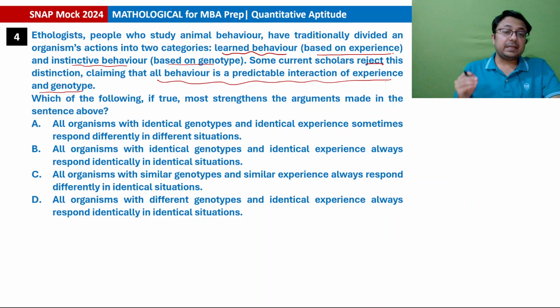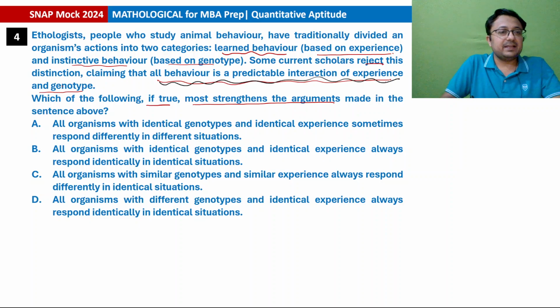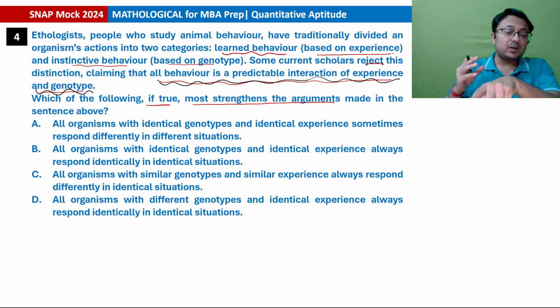The question is saying, which of the following, if true, most strengthens the argument made in the sentence above? Which argument? The last sentence's argument, that some current scholars reject this distinction and claim that all behavior is a predictable interaction of experience and genotype. So which one will be most appropriate? Option A says all organisms with identical genotype and identical experience sometimes respond differently in different situations. So if they have identical genotype and identical experience, still they respond differently in different situations, then this is not consistent.